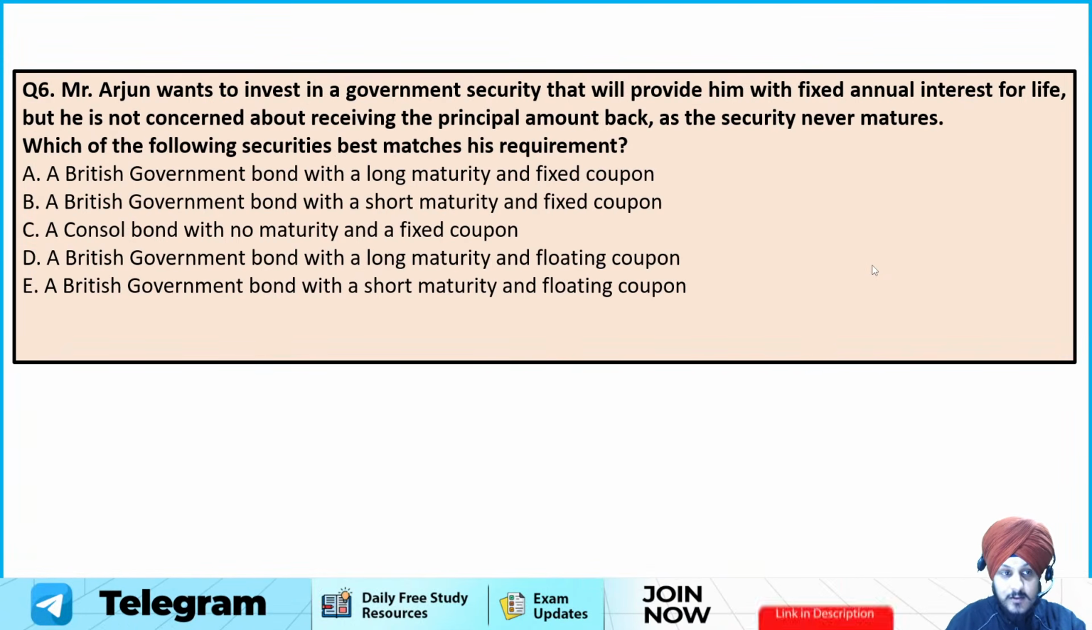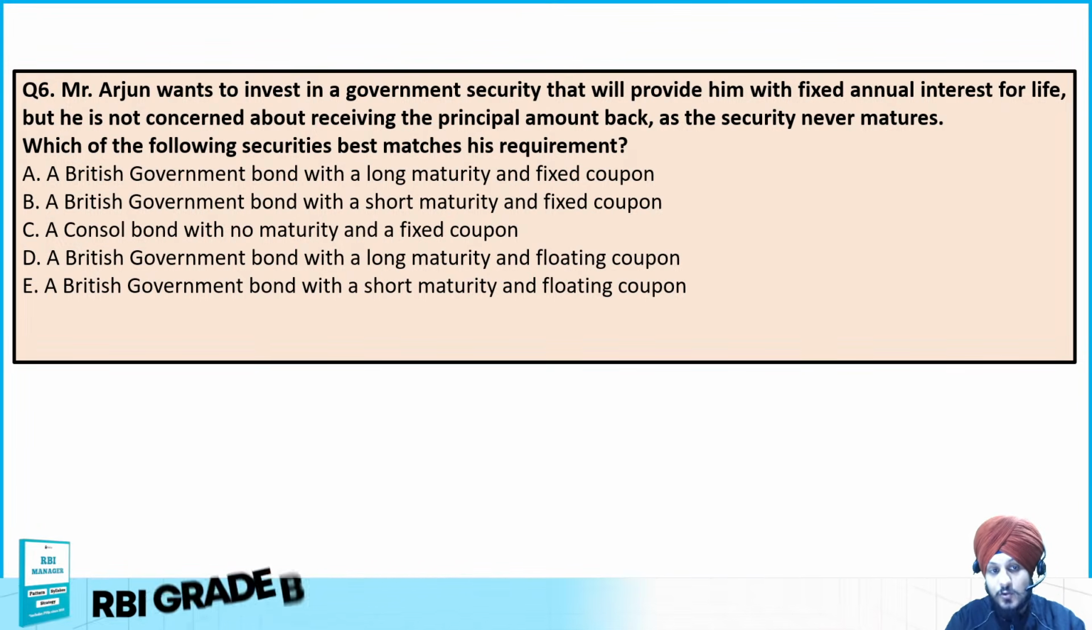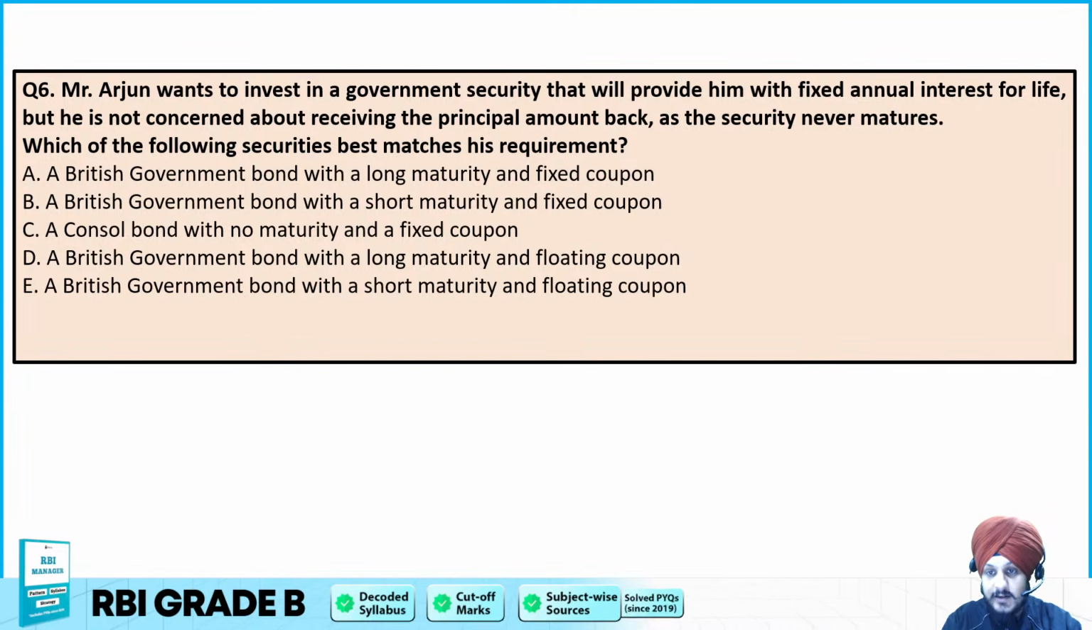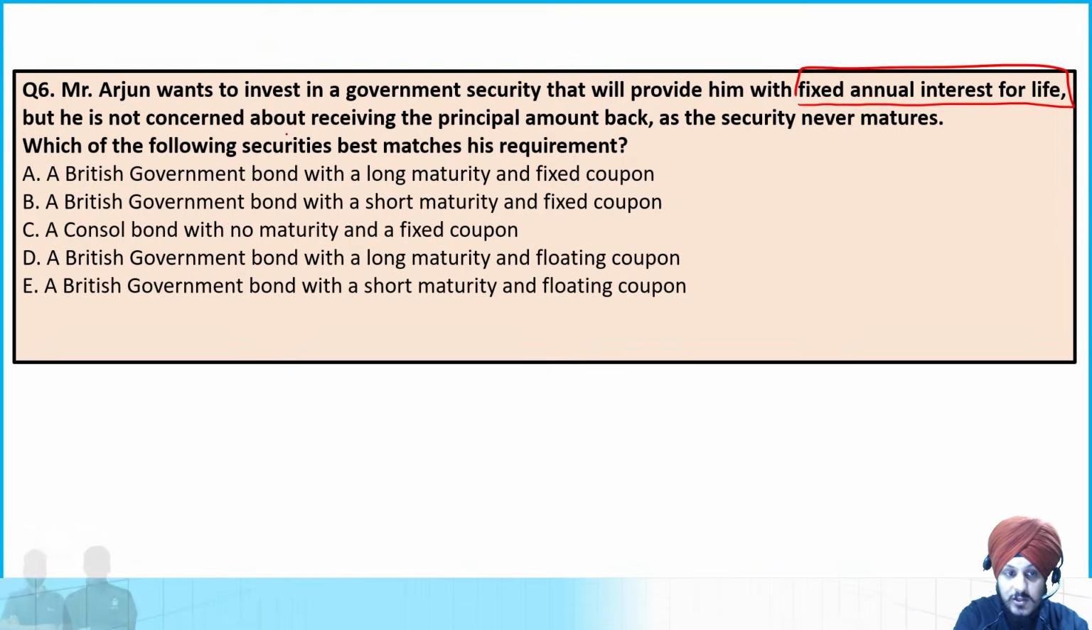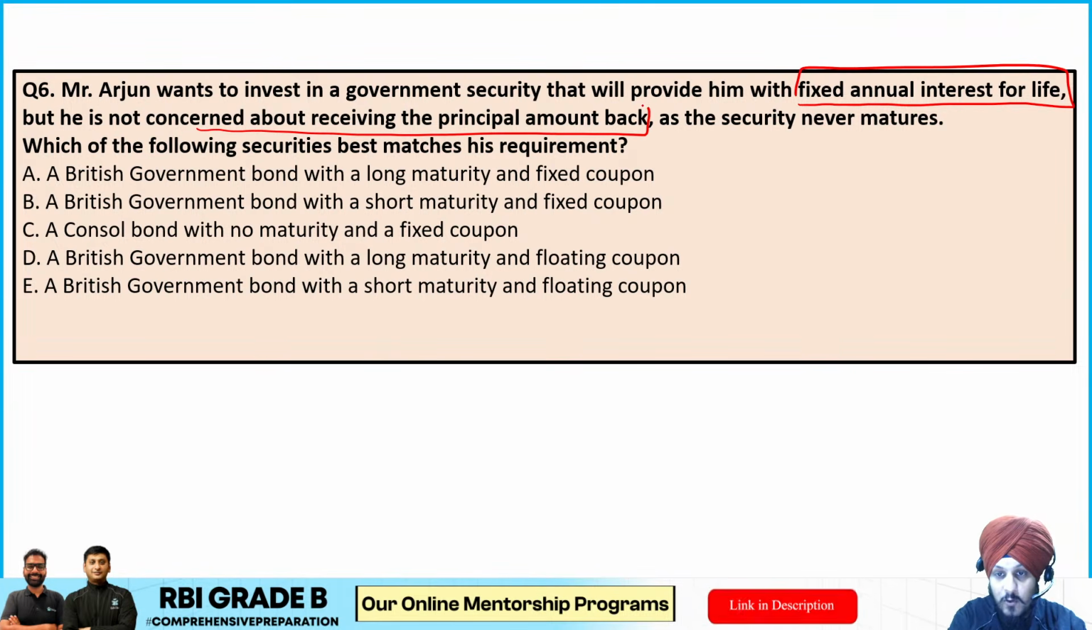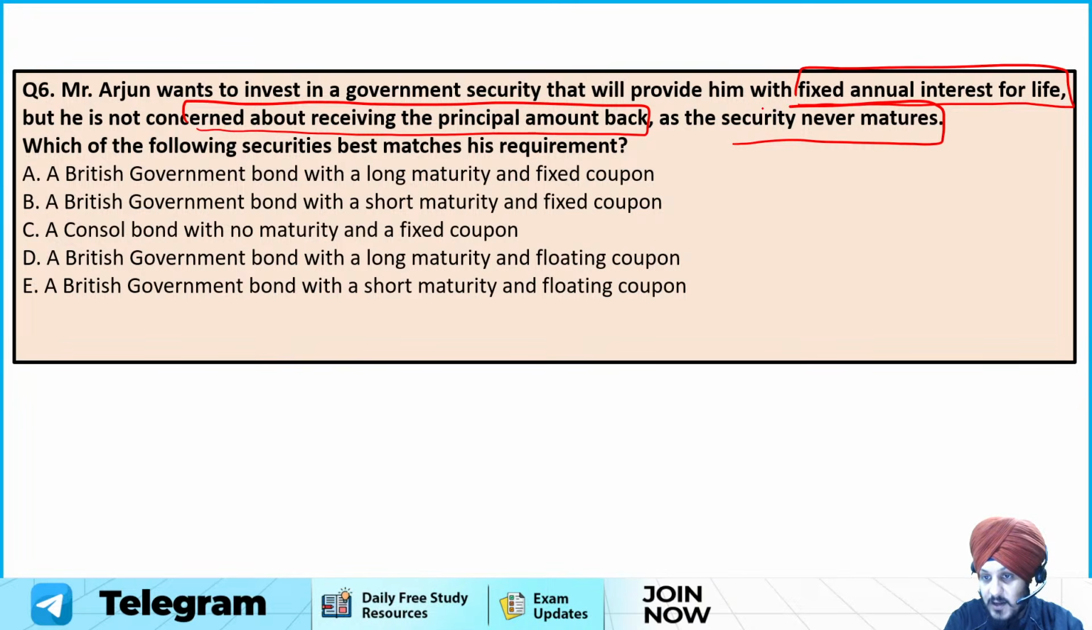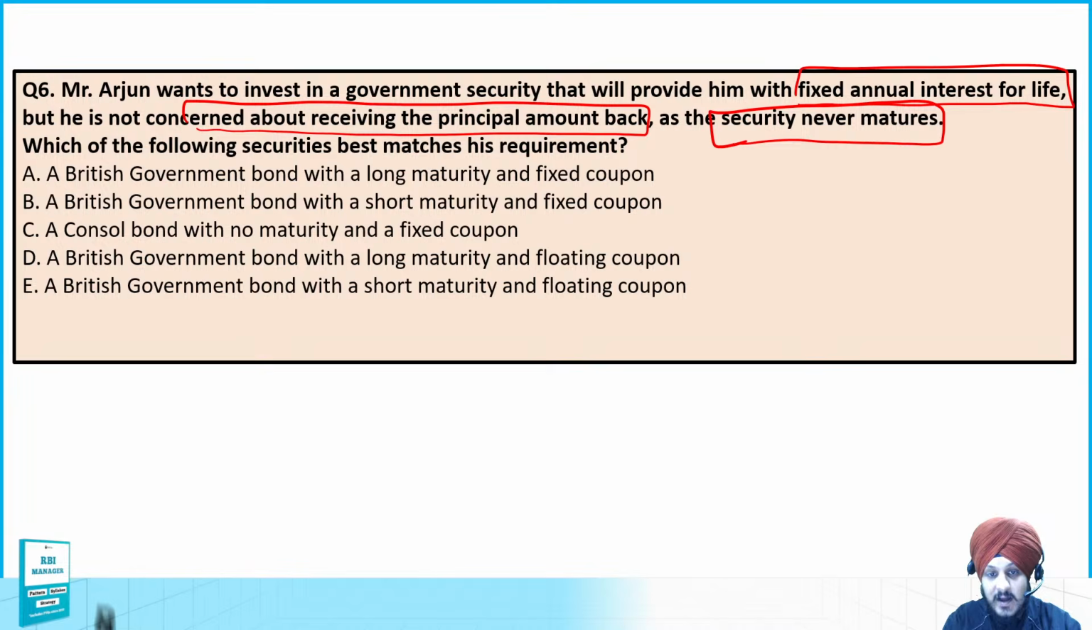Now question number 6. Question number 6 says Mr. Arjun wants to invest in a government security that will provide him with fixed annual interest for life. So he is getting fixed annual interest for life, but he is not concerned about receiving the principal amount back, as the security never matures. So the third thing is that the security never matures. Now tell me, which of the following securities best matches his requirement?